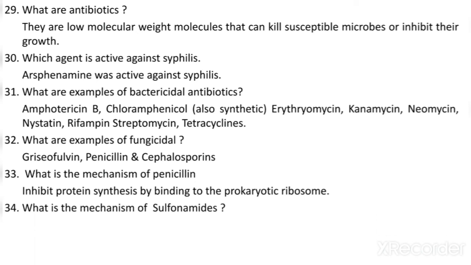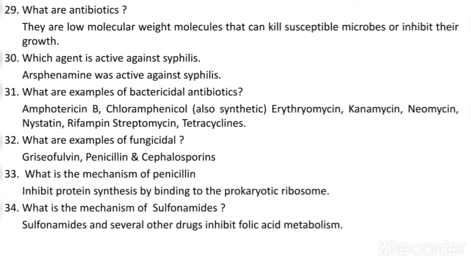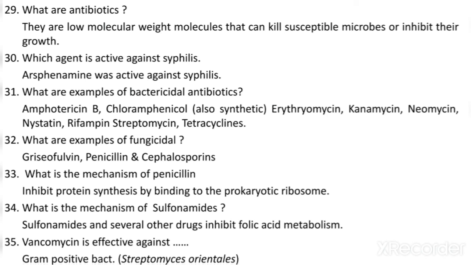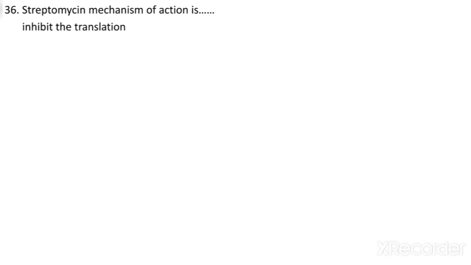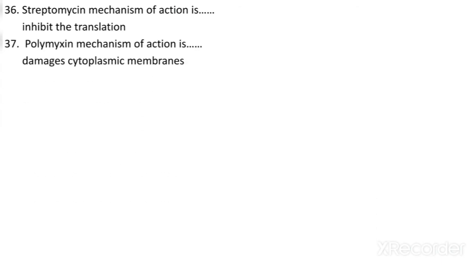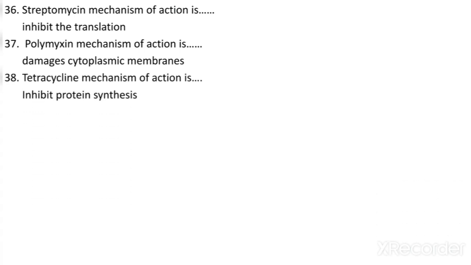What is the mechanism of sulfonamides? Sulfonamides and several other drugs inhibit folic acid metabolism. Vancomycin is effective against what? It is effective against gram-positive bacteria. Example, Streptomyces orientalis. Streptomycin's mechanism of action is to inhibit translation, meaning protein synthesis. Polymyxin's mechanism of action is that it damages the cytoplasmic membranes. Tetracycline's mechanism of action is that it inhibits protein synthesis, that is translation.